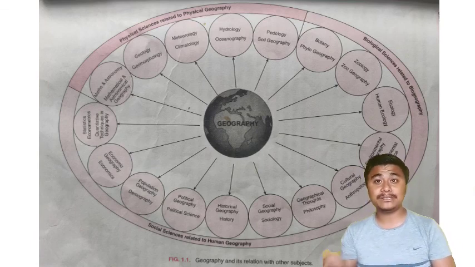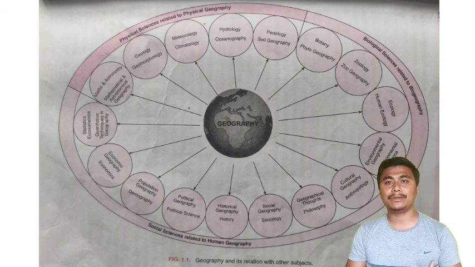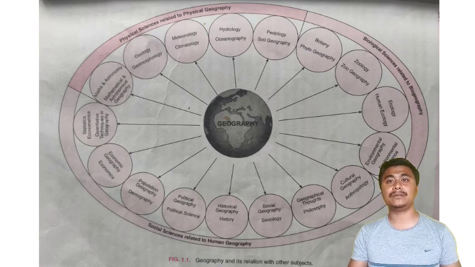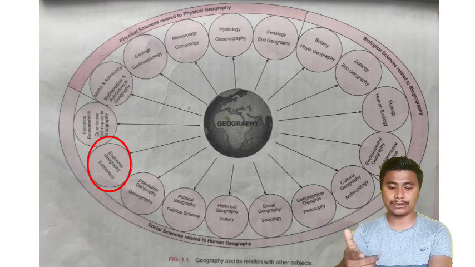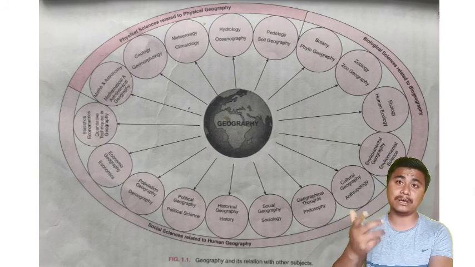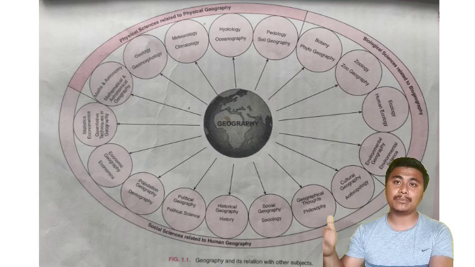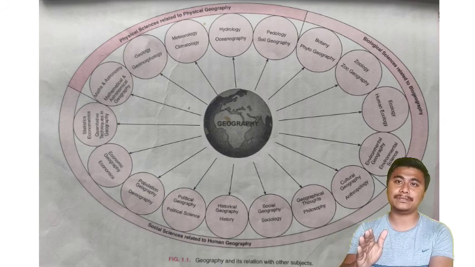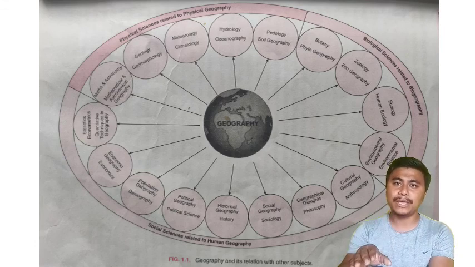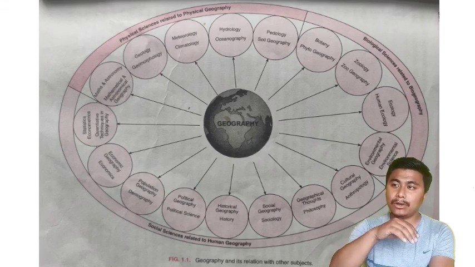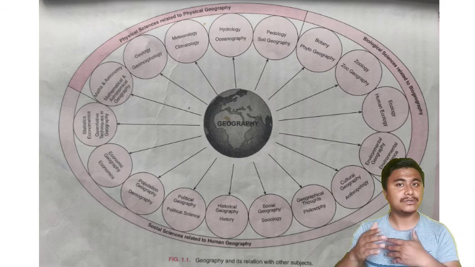So in that way political science is also related with geography. We can find a similar relation, the interdependency of economics with geography. Now economics is a subject which primarily studies the production, distribution, exchange and consumption of goods, isn't it? And geography is also related. How? It depends upon human activities, the production, consumption, everything. It depends upon agriculture, and upon all the other physical aspects of the surrounding region. So in that way economics is also related.